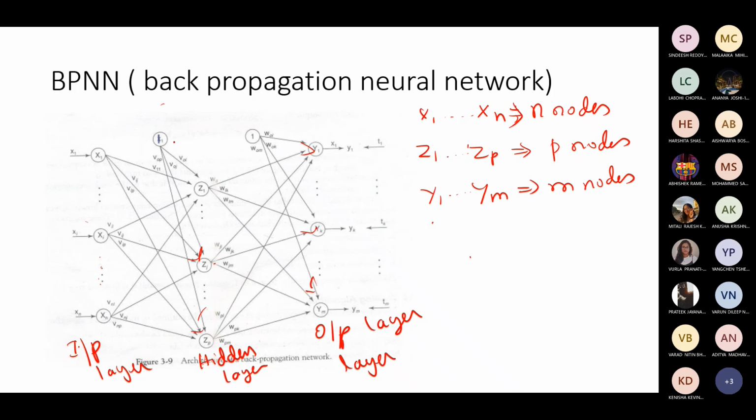The corresponding weight you can write, since it is taken as x0, as V01. Like this we can denote x0 to Z1. The weight can be V01, V0j, V0p, okay, and so on.